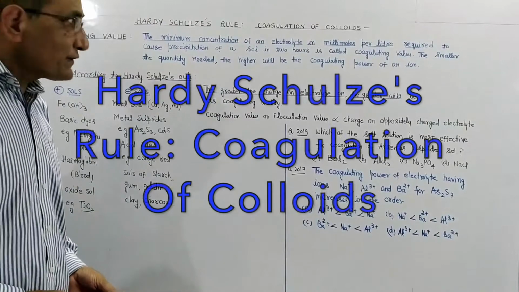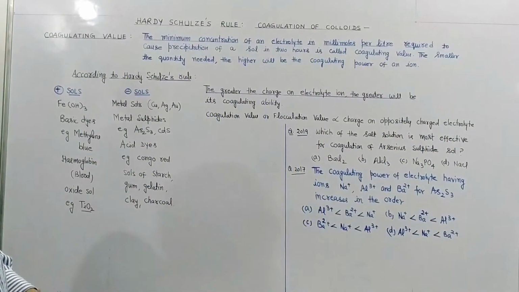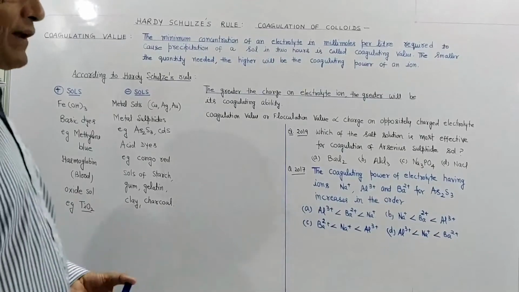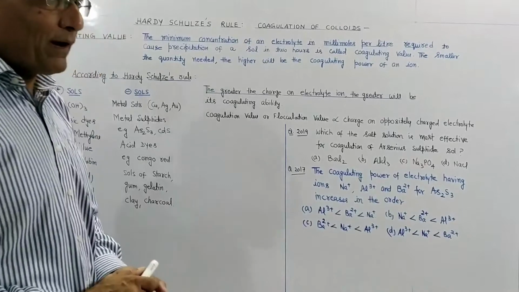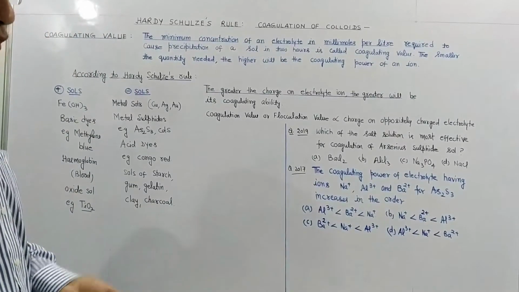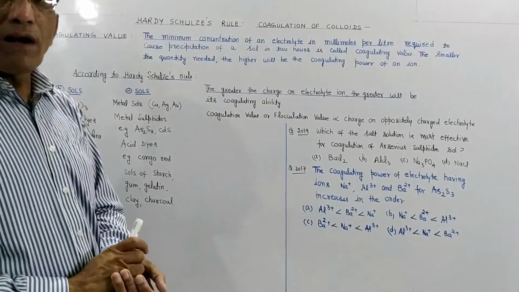So good morning students. Today we will discuss the Hardy-Schulze rule. It's related with coagulation of colloids. Colloids come under the surface chemistry chapter of class 12, and there are two main topics in this chapter. One is adsorption, the other is colloids.